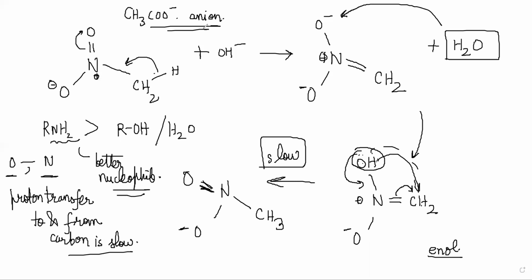How did Me come? Wait, where did the methyl come from? Why? Oh, there was a carbon. No, there was no carbon there. I'm not sure about that Me part.